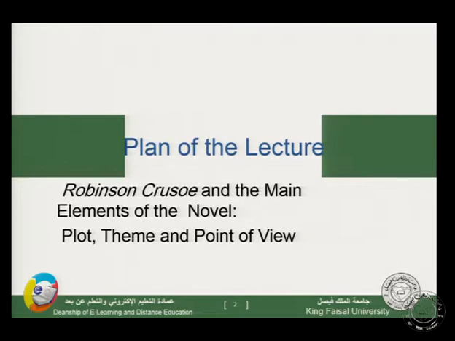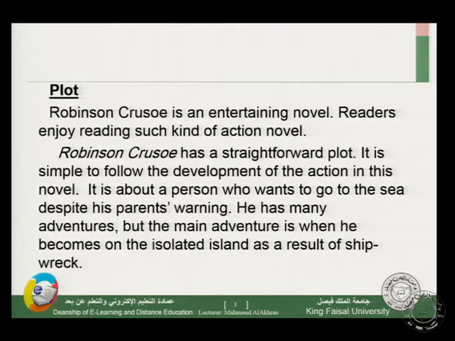We said that Robinson Crusoe and the main elements of the novel are plot, theme, and point of view. Let's start with the plot. Robinson Crusoe is an entertaining novel, so we can sense entertainment in this novel. Readers enjoy reading such kind of action novel. Remember, this novel can be described differently. We can say it's a realistic novel, or we can say it's an action novel.